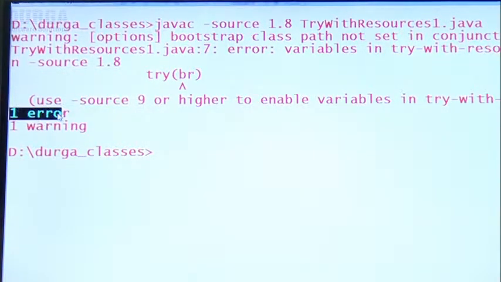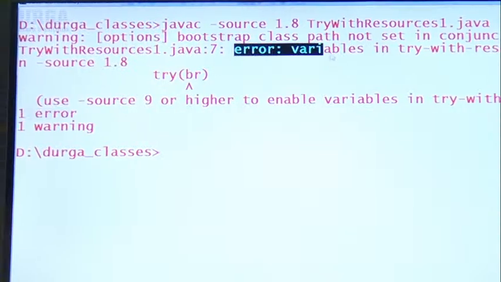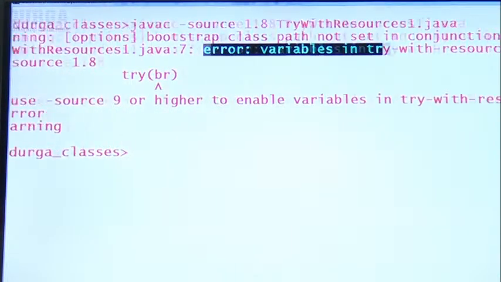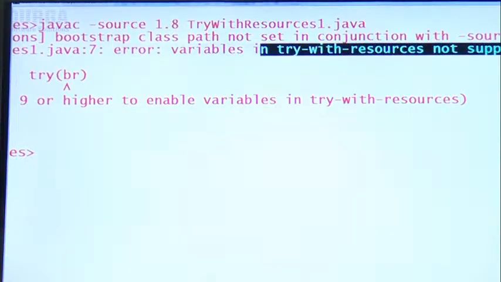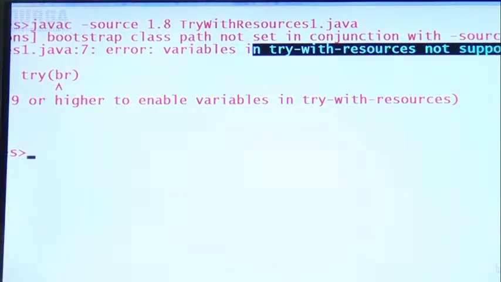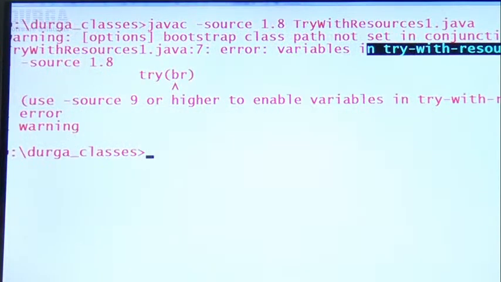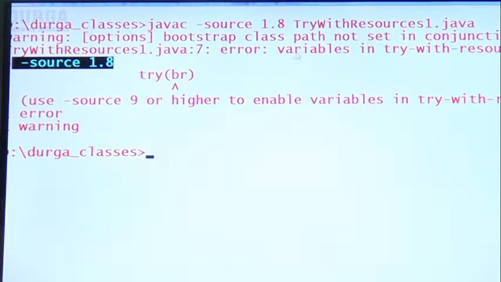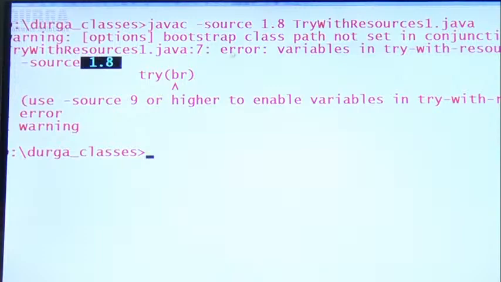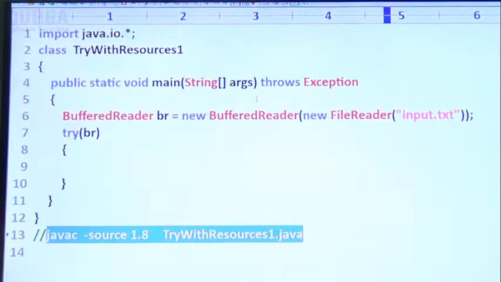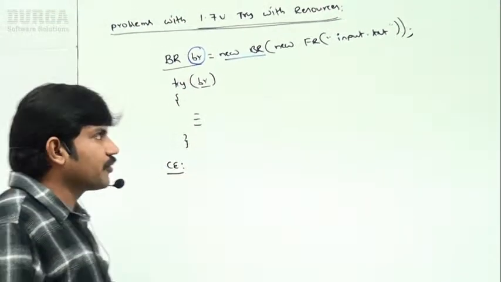Automatically we are going to get an error by default, sir. What error? Variables in try with resources not supported in -source 1.8. Variables in try with resources are not supported in 1.8 version. Sir, we are not allowed to use the variables with try with resources. By mistake, if you try to use them, immediately we are going to get a compile time error, sir.